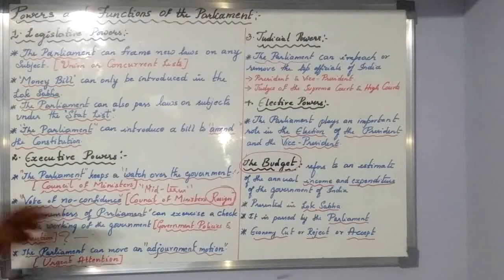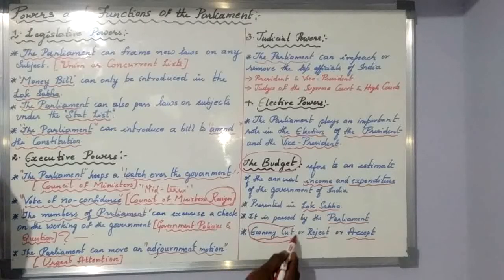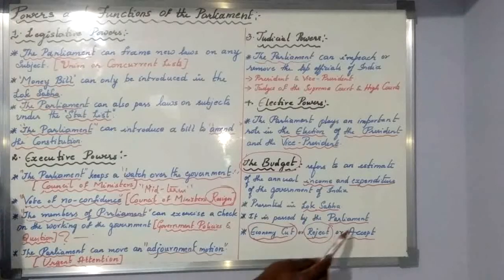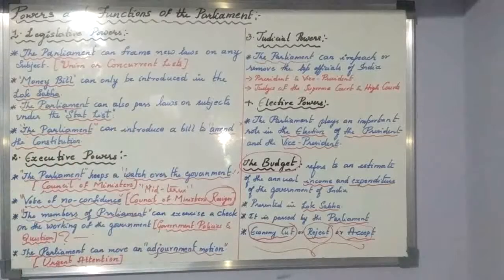Then when it is presented in the parliament, what happens to this annual budget is, one is economy cut. Somewhere, some subjects, some funds will be reduced, or some bills will be rejected, and some will be accepted. These are the three procedures for an annual budget when it enters the parliament: cut in the budget, reject the budget in few areas, and accept the bill. That's about the powers and functions of the parliament.